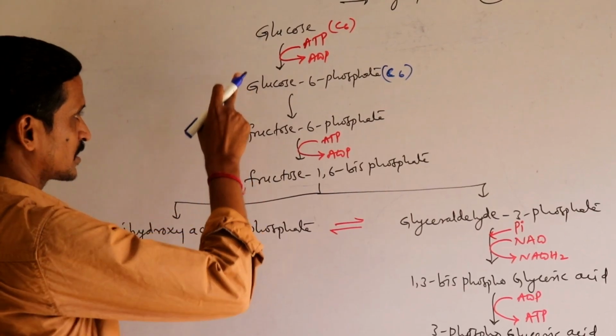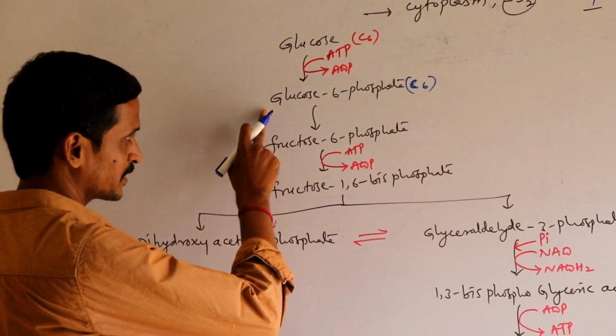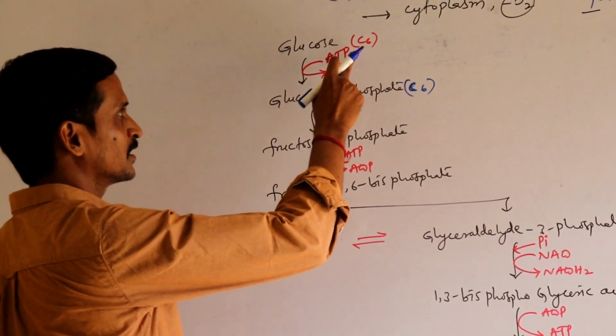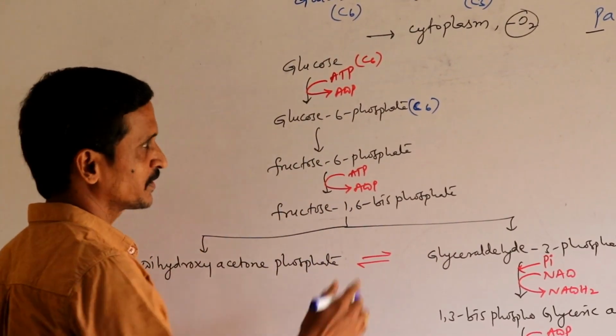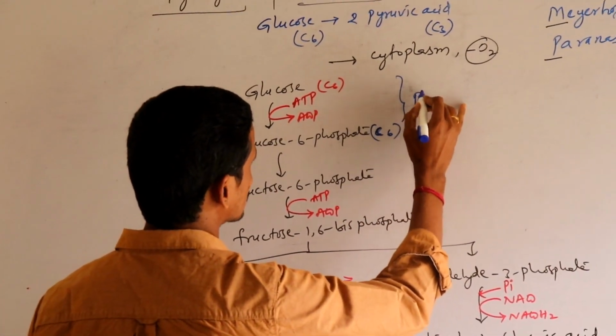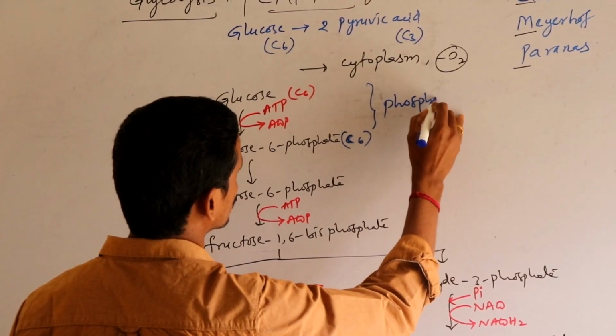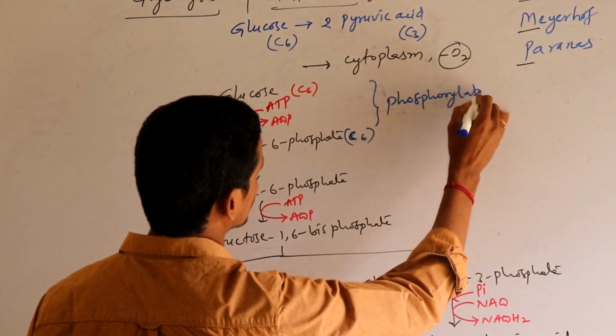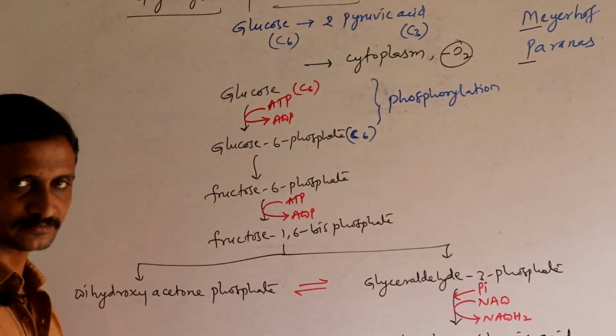So glucose is converted into glucose 6-phosphate by the addition of phosphate present in ATP. That's why this is called phosphorylation.